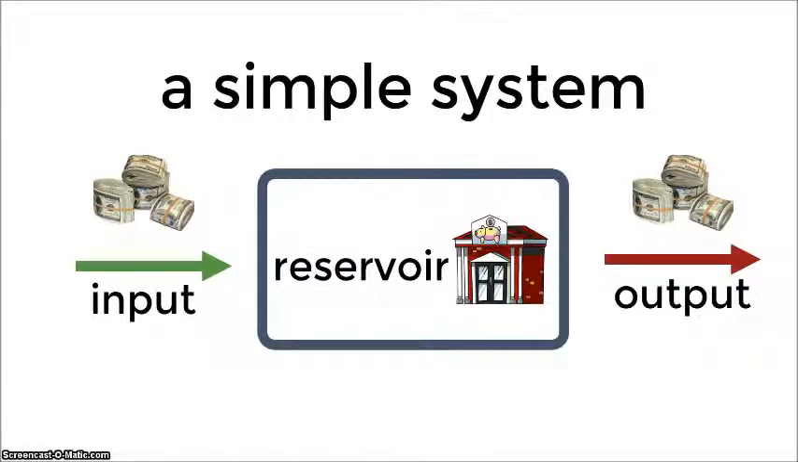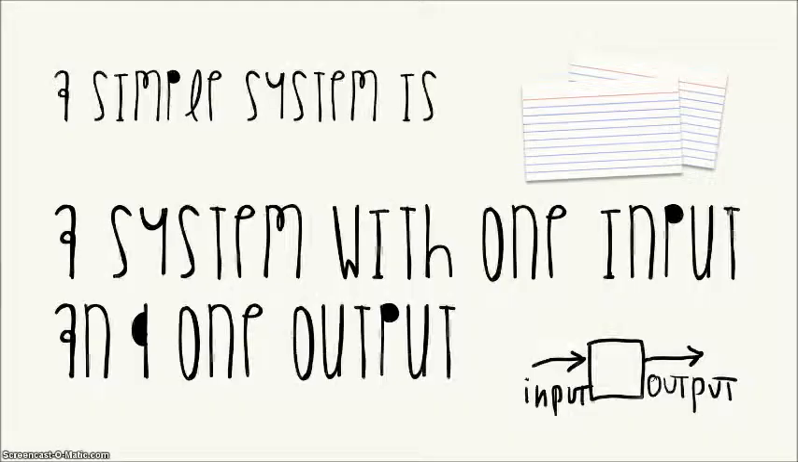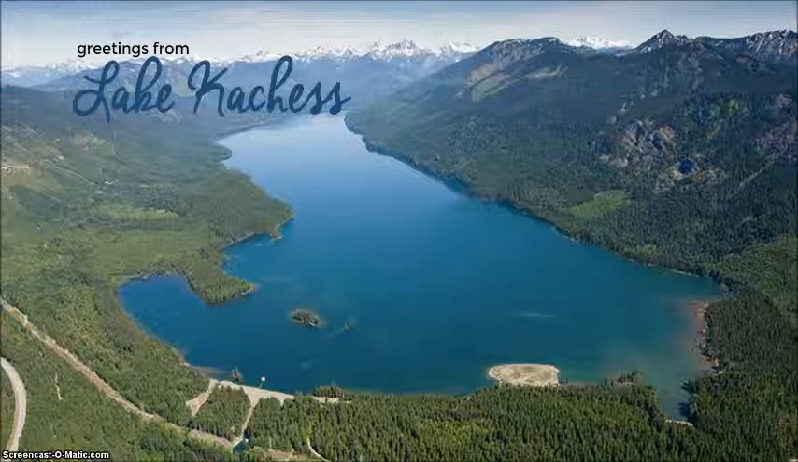This is a simple system where the bank is the reservoir. Here's our sciencey term. The bank is the reservoir. It's the place where we're holding the money, right? The input is the amount of money that's going in to the reservoir. And then the output in this case is the expenses. It's the amount of money going out, right? So that's a simple system. A simple system is a system with one input and one output. Very easy to understand.